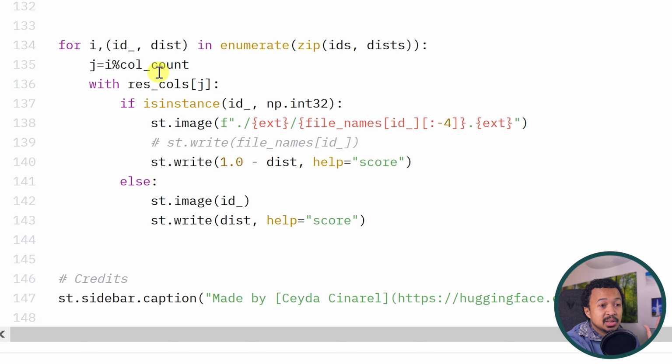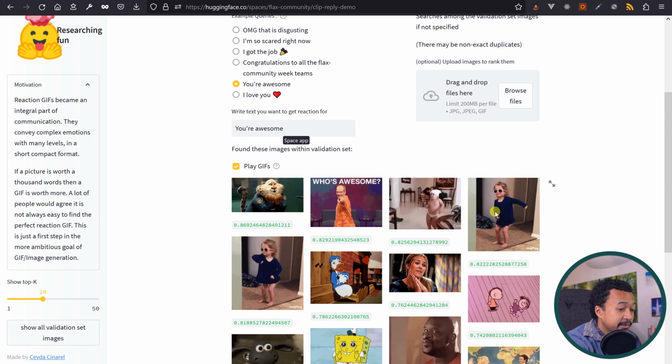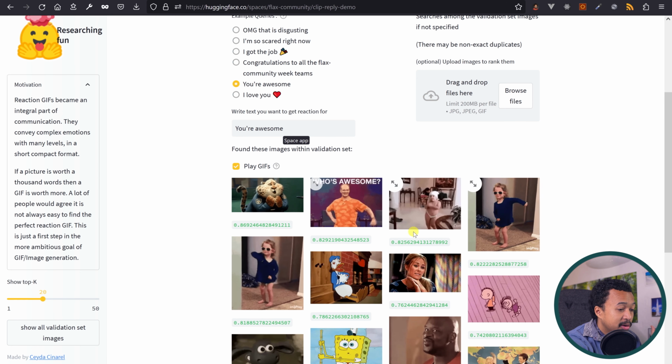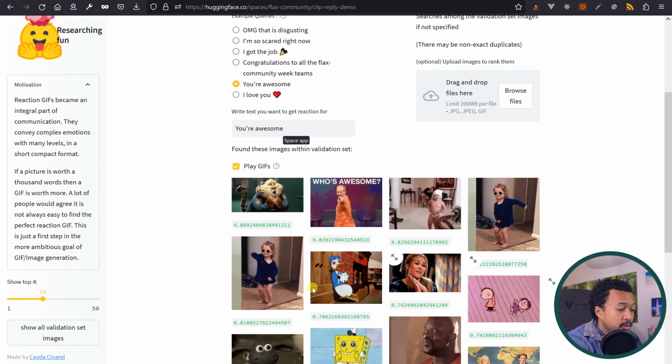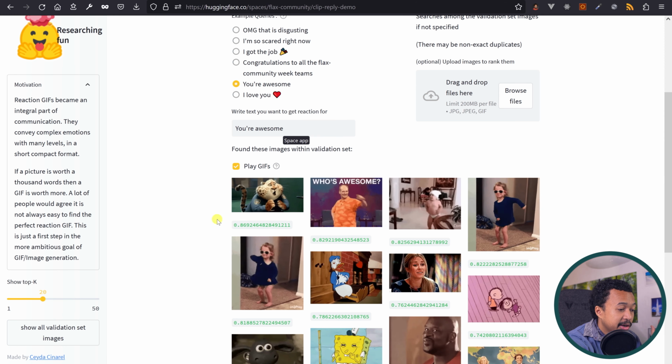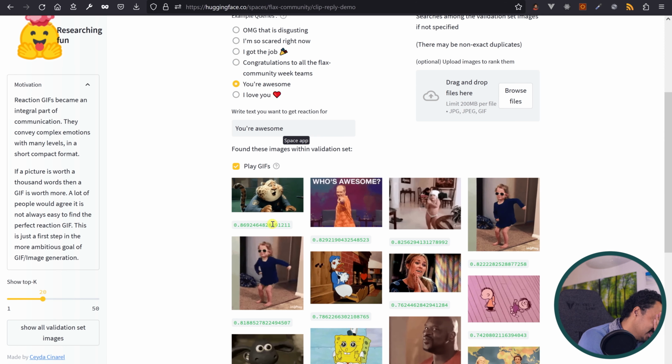That's why there's no gap between, you know, if this GIF is too tall and this GIF is too small, but this GIF would start here instead of here, you know. That's not easy to explain.